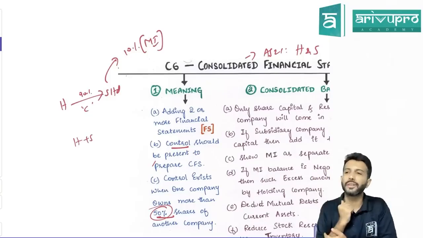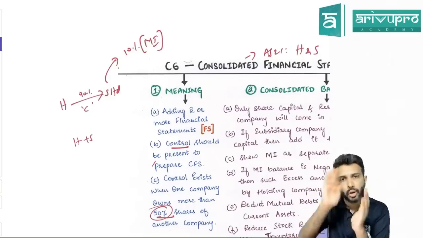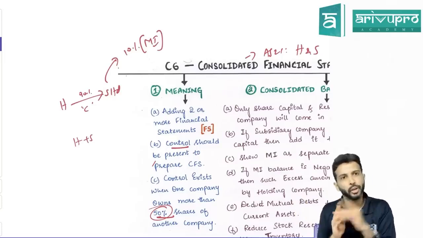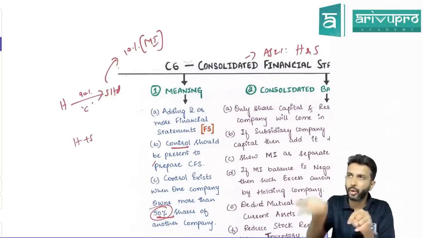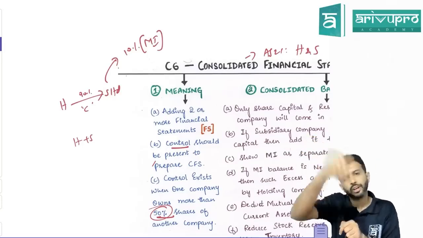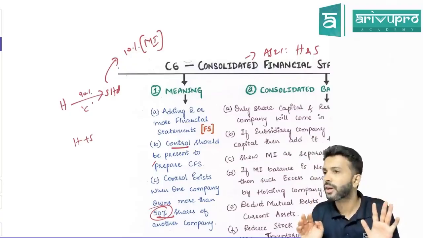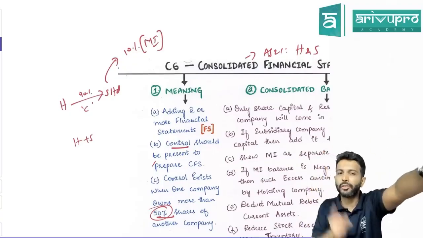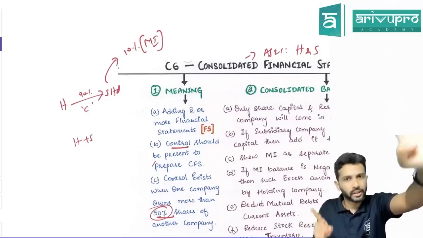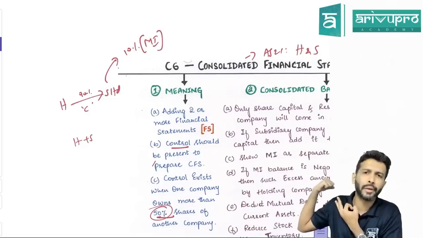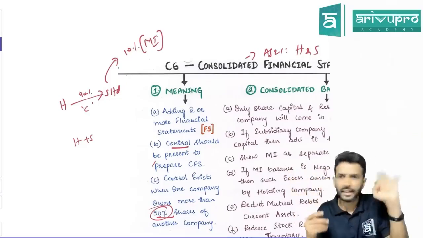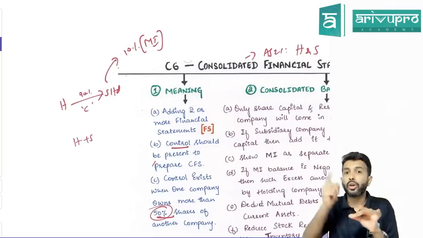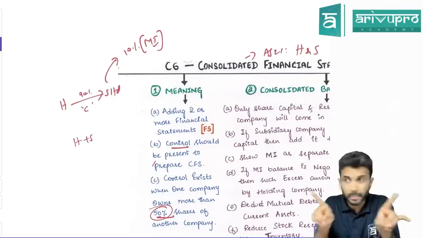So that is one. And if there is any stock reserve adjustment, stock reserve made by whom to whom? Holding company to subsidiary company. Since holding company has made this profit, holding company's P&L has increased. So you need to reduce it. That's all. Okay, sir. And whenever you're preparing consolidated balance sheet, under shareholders' funds, only share capital of holding company will come. Reserves and surplus, should you worry, or do we already have a working note? Working note number 7 is there, take directly from that. Then do not forget to show minority interest as a separate category.